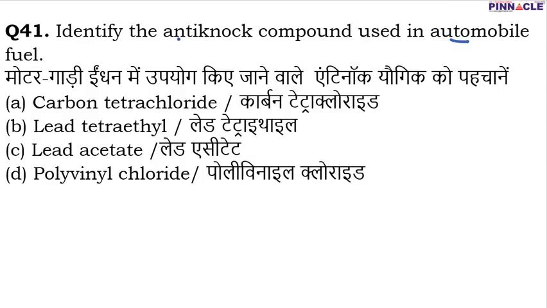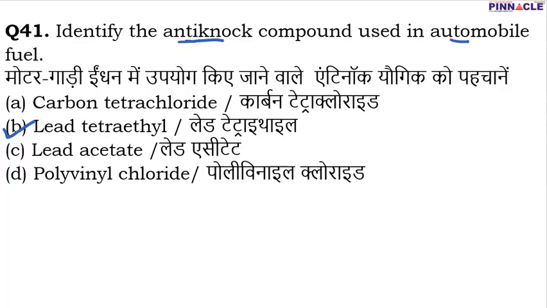So first of all, let's discuss antiknock compound. What is an antiknock compound or anti-knocking agent? An anti-knocking agent is basically a gasoline additive, and since it is an anti-knocking agent, it is used to reduce the knocking of the engine. And how does it reduce it? Because of the property it has, it reduces the knocking in the engine, and it also enhances the octane number or the octane rating of the fuel. The most commonly used anti-knocking agent is lead tetraethyl. So B is going to be the correct option.